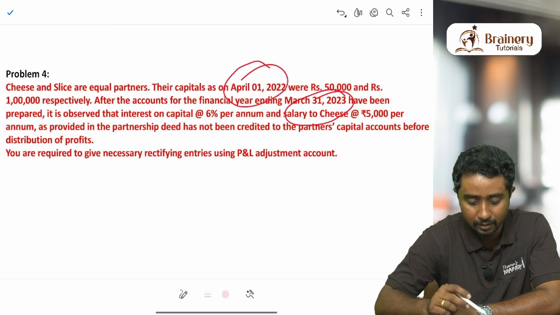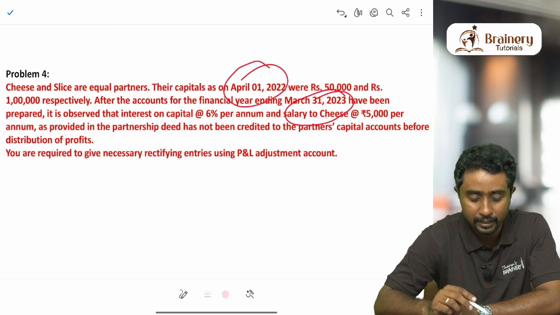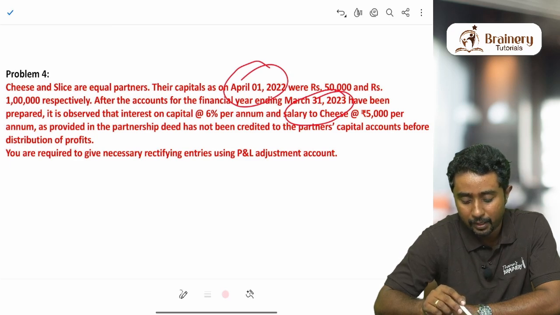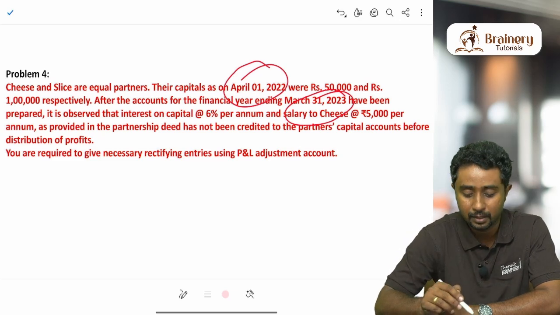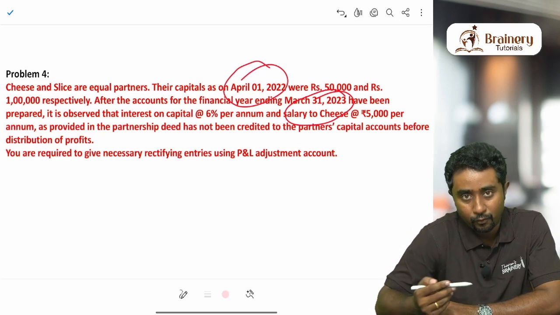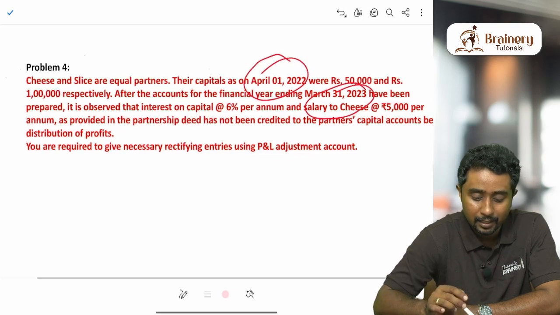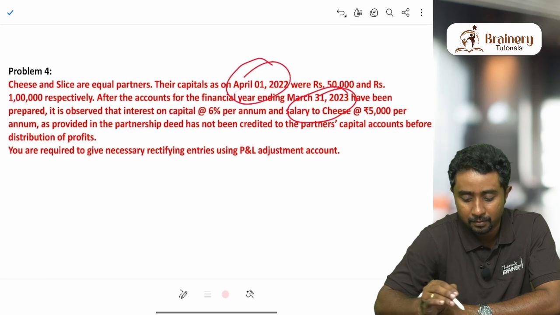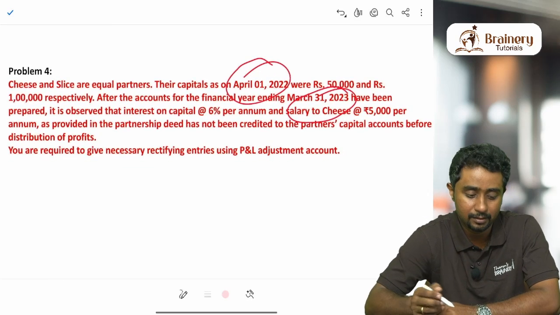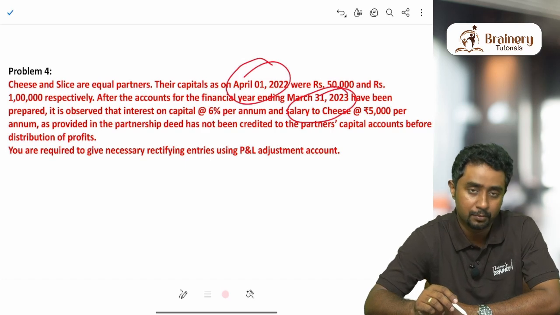that interest on capital at the rate of 6% per annum and salary to Cheese at the rate of 5,000 per annum, as provided in the partnership deed, had not been credited to the partners' capital accounts before distribution of profits. So basically what does that mean? Here they have already prepared the profit and loss account and all the financial statements. After that they found that interest on capital at 6% per annum and salary to Cheese, the name of one partner, at 5,000 per annum, as provided in the partnership deed, has not been credited to the partners' capital accounts before distribution of profits.